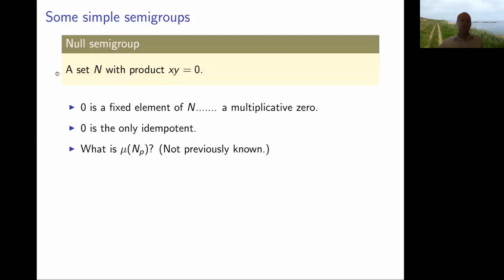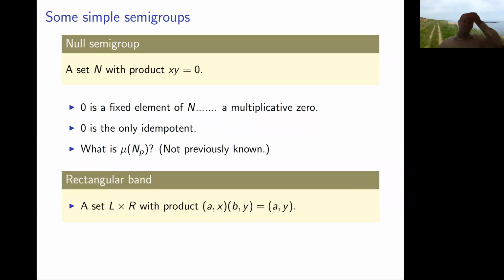But then, of course, we've got a null semigroup of every possible size, and we can ask what's the minimum degree of this. This wasn't previously known, so I'll talk about this later on. It's probably not known because people just, for whatever reason, didn't worry about it yet. But the last example I'm going to talk about is one that definitely people wanted to know the answer to, but hadn't yet been able to work out. And that's the idea of a rectangular band.